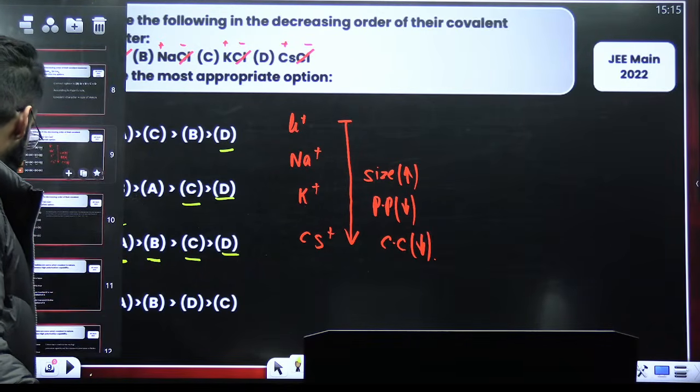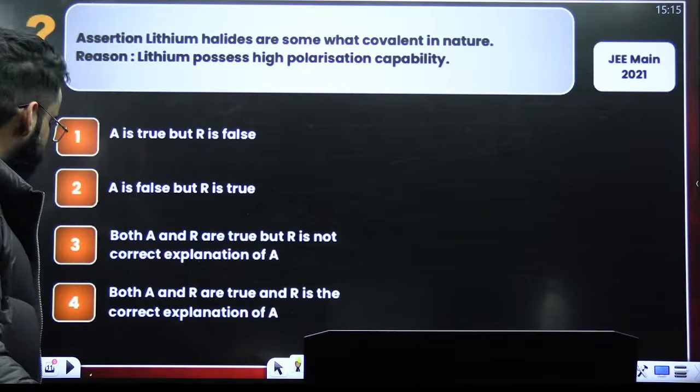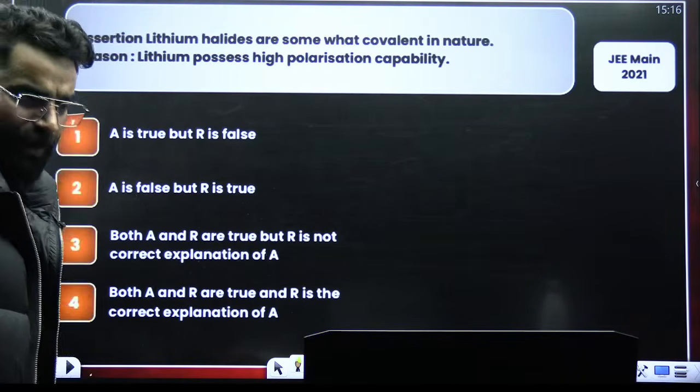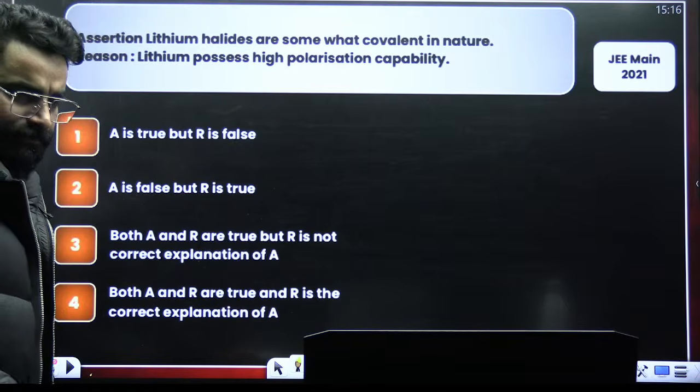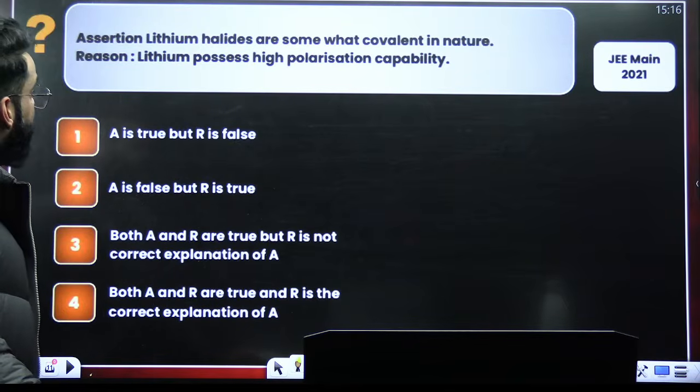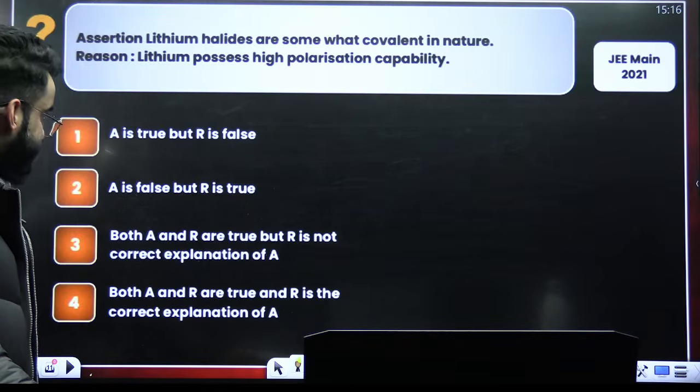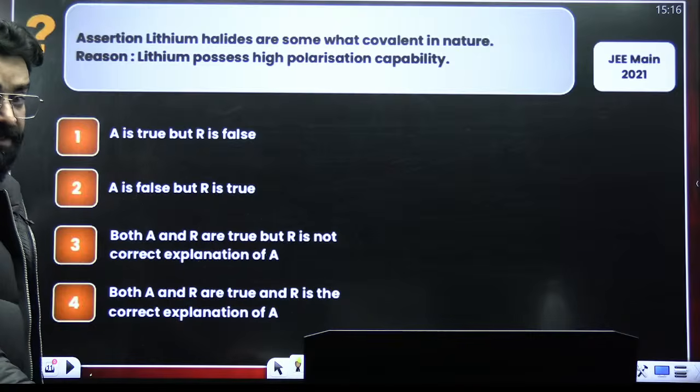Simple question again, this was. Look at this one. The question has been asked in your JEE Mains 2021. Check it out, people. Assertion: Lithium halides are somewhat covalent in nature.